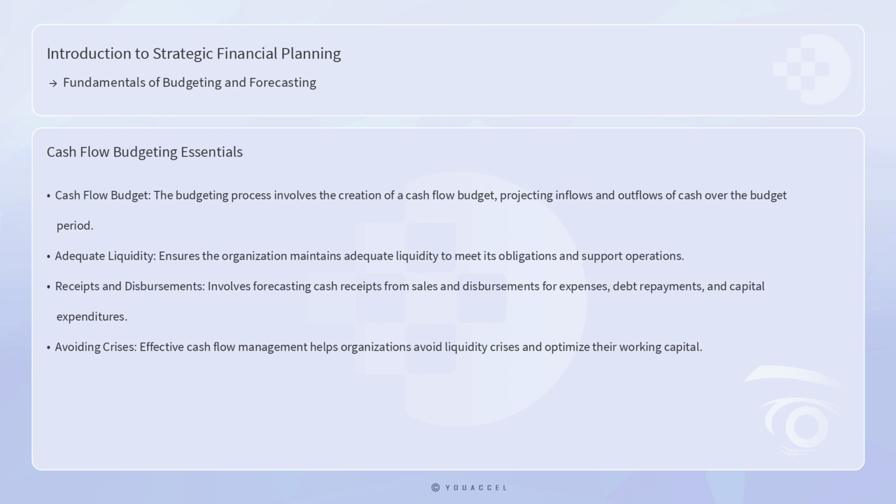The budgeting process also involves the creation of a cash flow budget, which projects the inflows and outflows of cash over the budget period. Cash flow budgeting is crucial for ensuring that the organization maintains adequate liquidity to meet its obligations and support its operations. This involves forecasting cash receipts from sales and other sources, as well as cash disbursements for expenses, debt repayments, and capital expenditures. Effective cash flow management helps organizations avoid liquidity crises and optimize their working capital.